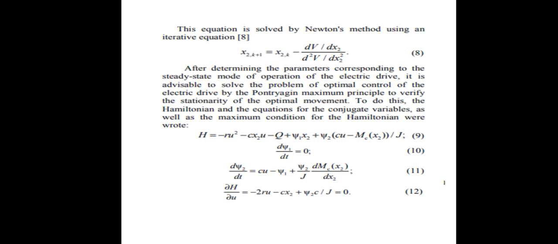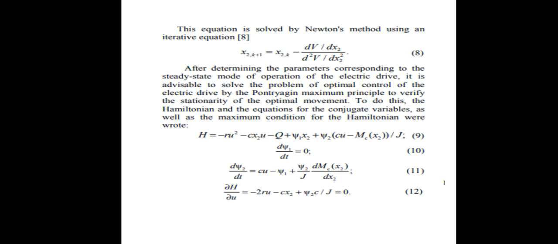it is advisable to solve the problem of optimal control of the electric vehicle by the Pontryagin maximum principle again, to verify the stationarity of the optimal moment.